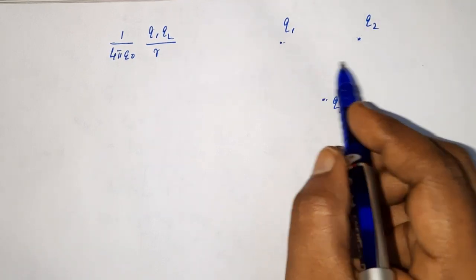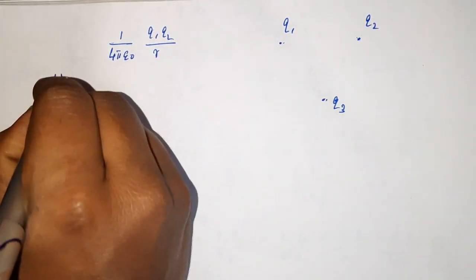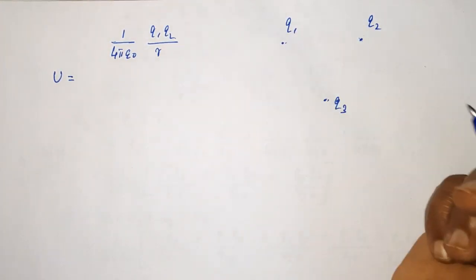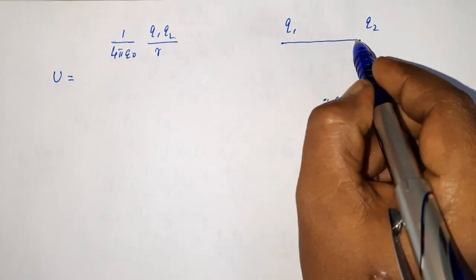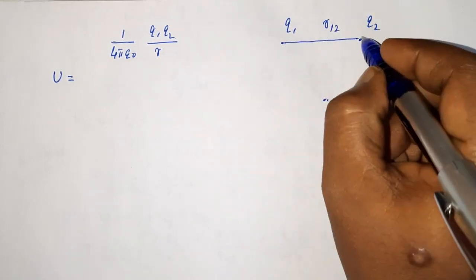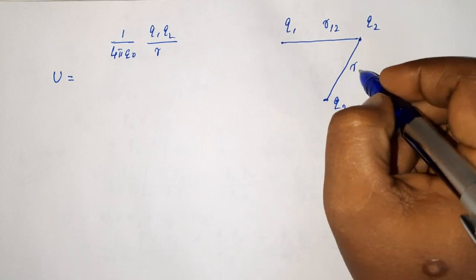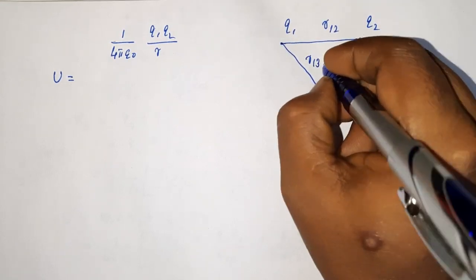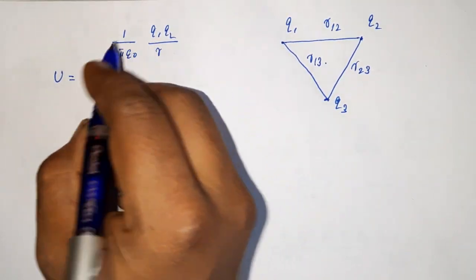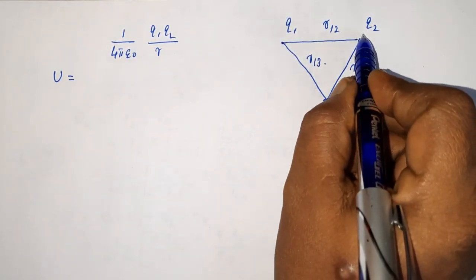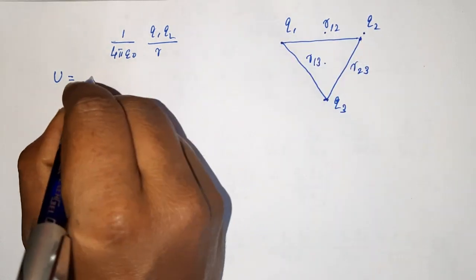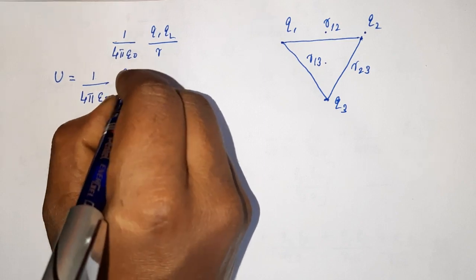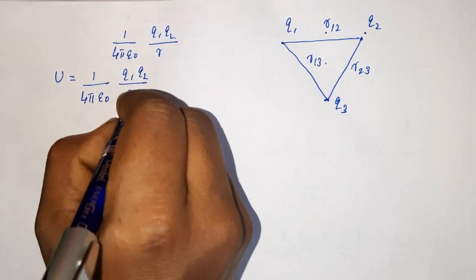If we write this for a 3 charge system, you will get the same equation that we derived earlier, step by step. For our easiness, we are calling the distances R12, R23 and R13. Got it? So what will be U? First pair Q1, Q2, the separation is R12, so the expression becomes 1 by 4 pi epsilon 0 Q1 Q2 by R12.